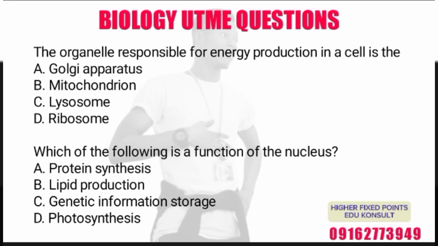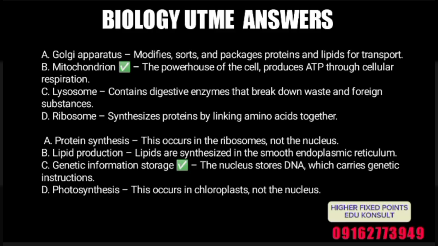Number two, we have which of the following is a function of the nucleus? Protein synthesis, lipid production, genetic information storage, photosynthesis. So the correct option there is C, genetic information storage, and not photosynthesis, not lipid production, neither is it protein synthesis. Now let's explain further. The Golgi apparatus modifies, sorts and packages proteins and lipids for transport. Is that clear? For transportation.